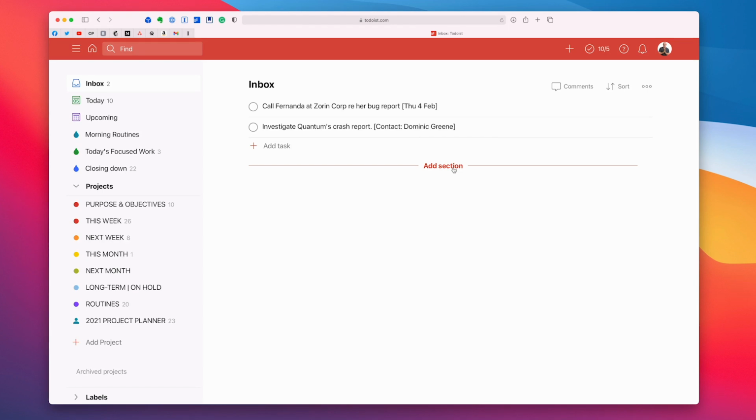Okay, we've got another one here, which is "Call Fernanda at Zorin Corp re her bug report." Now, this is an interesting one because when I added the task, I added the date that I was asked to do this. In this case, her bug report was reported on Thursday, the 4th of February. At the time of recording, that was yesterday. So in this case, let's say, okay, I'm calling Fernanda now.